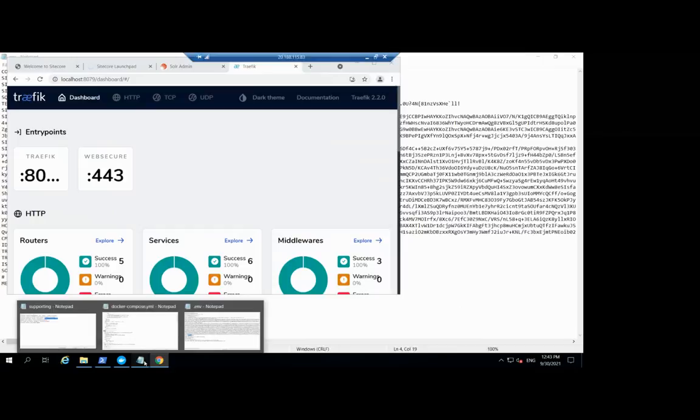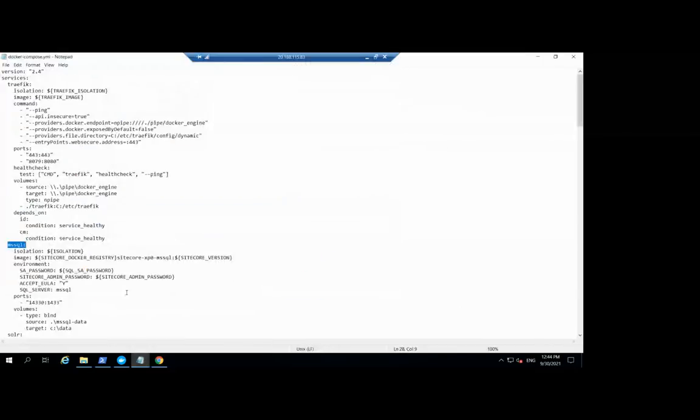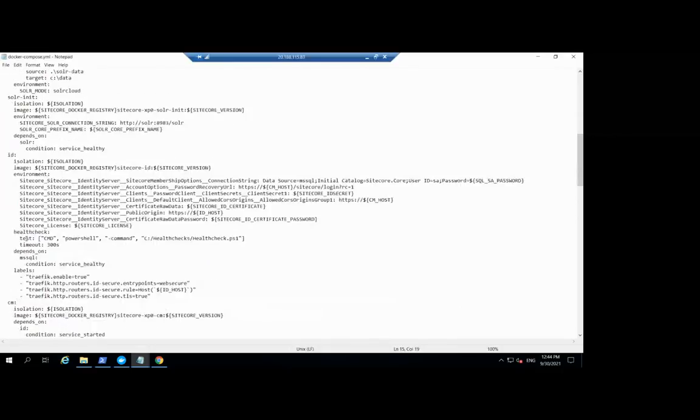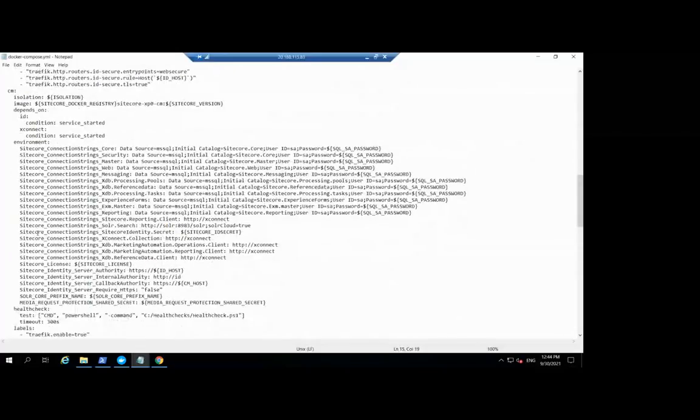Okay, so all these ports are defined here in the compose file. See here Traefik, what is the host port, and on what port it is running inside the container. And if you see at CM, you can see it depends on the INT service and the extended service.